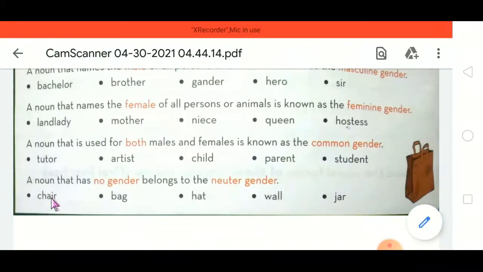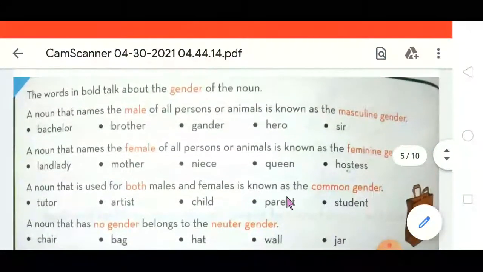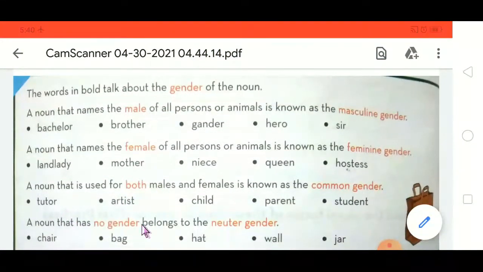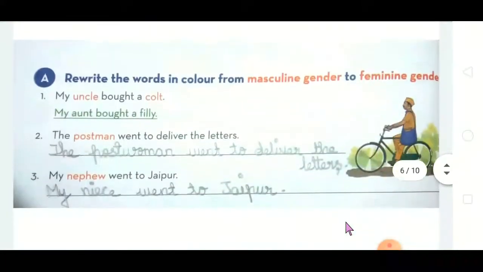Next, a noun that has no gender belongs to the neuter gender. Non-living things especially. Okay, so let us see. Chair, bag, hat, hat means cap, wall, jar, everything is neuter gender, it doesn't have gender. Got it? See, here comes the exercise part.